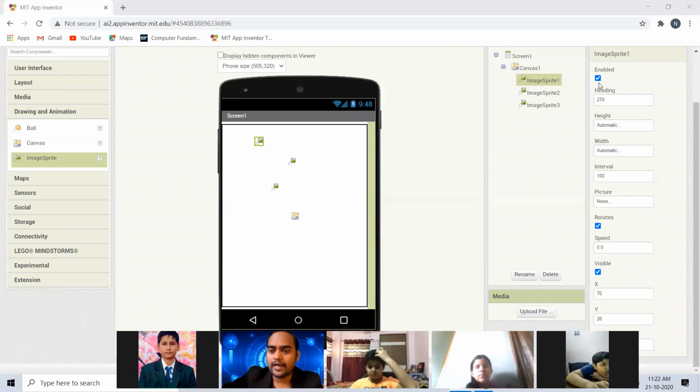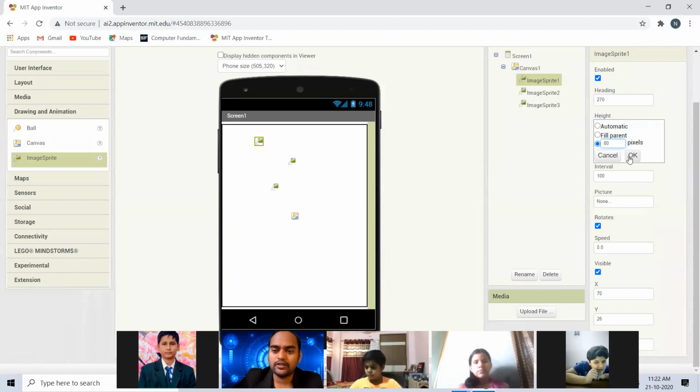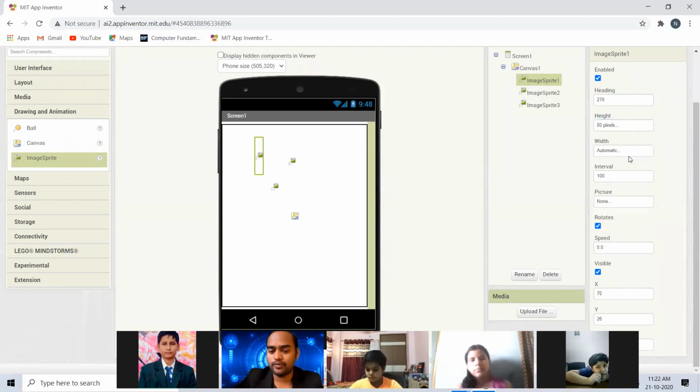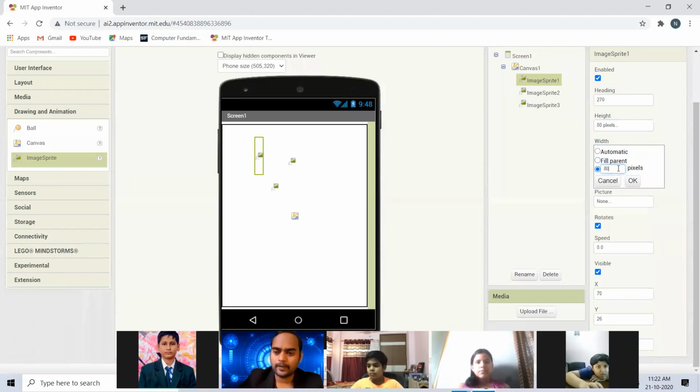Okay, so go ahead. The first thing we change is the heading, and then height. Height I will keep at 80 pixels after many experiments, as that fits best. 80 pixels is not too small, not too big. That's a good one. Width I'll also keep at 80 pixels. Okay, and that is the fine one. I've done a little experimenting and it was done.